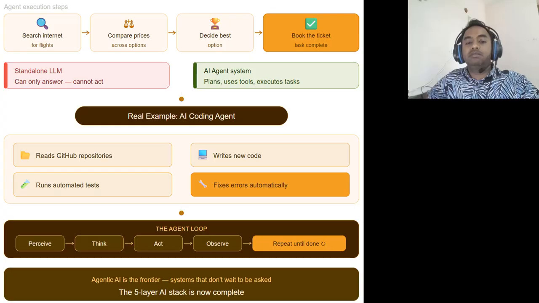An AI agent might search the internet, compare the prices, decide the best option, and book the ticket. A standalone LLM cannot do all this, but an agent system can. A real example is an AI coding agent that can read GitHub repositories, write code, run tests, and fix errors automatically.